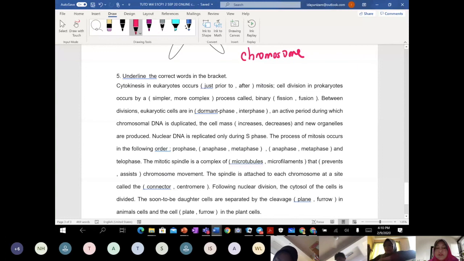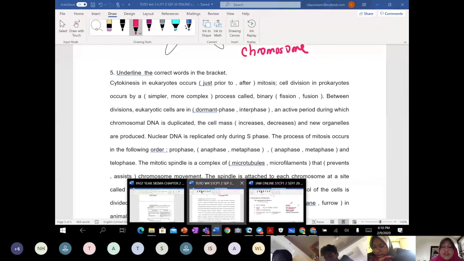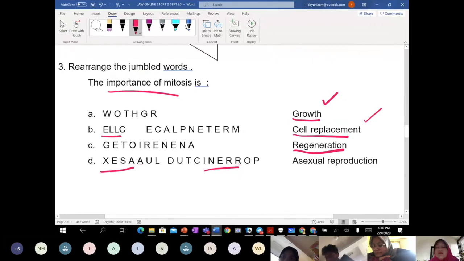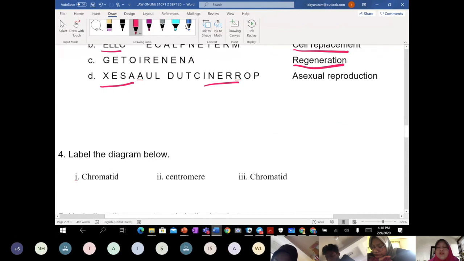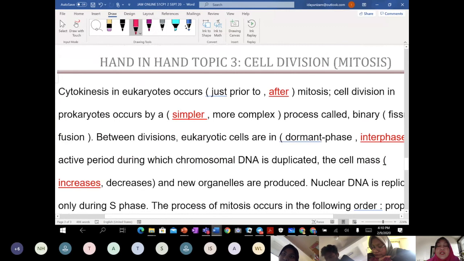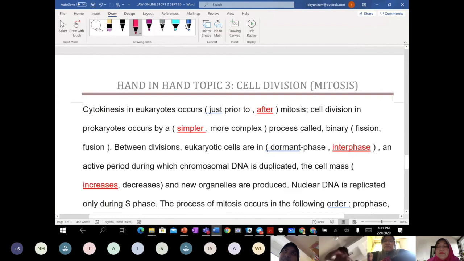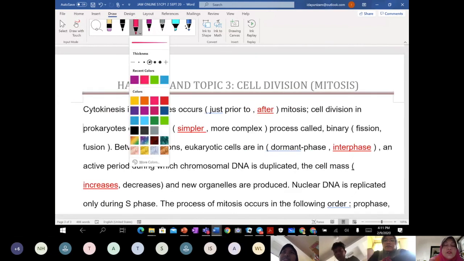So what do you think is the answer? Cytokinesis, let's start. Anyone can just tell teacher, in order to get the correct answer. So cytokinesis occurs just prior or after class? Class, respond to me. Cytokinesis, after. Yes, after. Good. Before we end, teacher wants to hear your voice. After. Okay. Good. 1 mark.